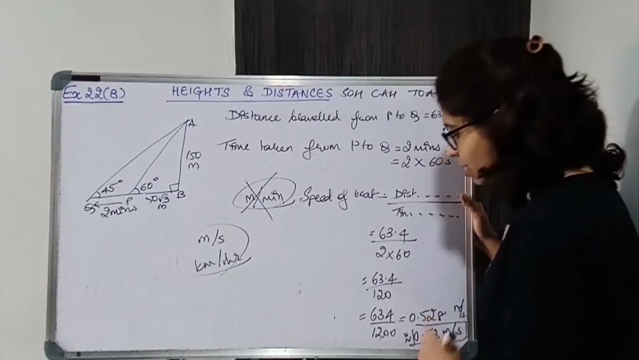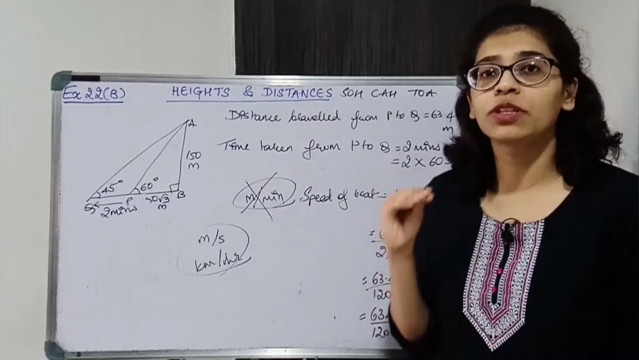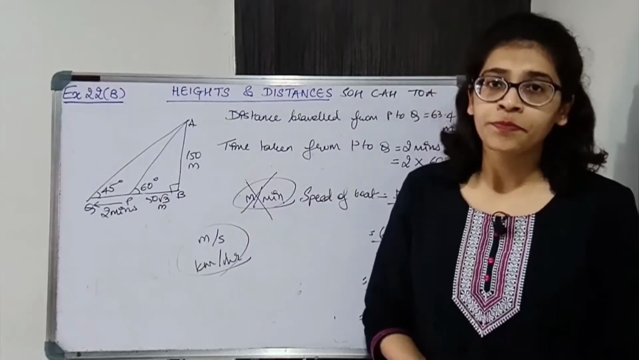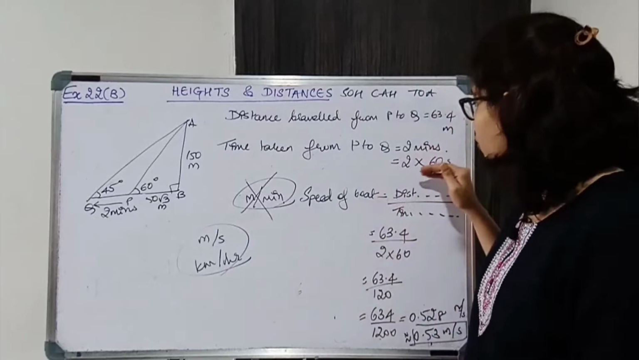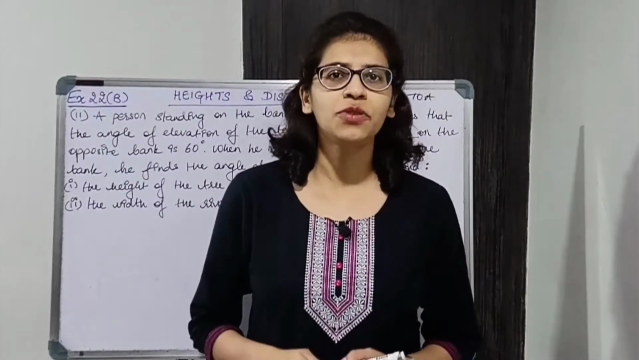So box this answer and write down the final statement. The speed of the boat is 0.53 meters per second. Don't forget the correct unit. Okay, and make sure that over here you convert. Okay, let's read the next question.